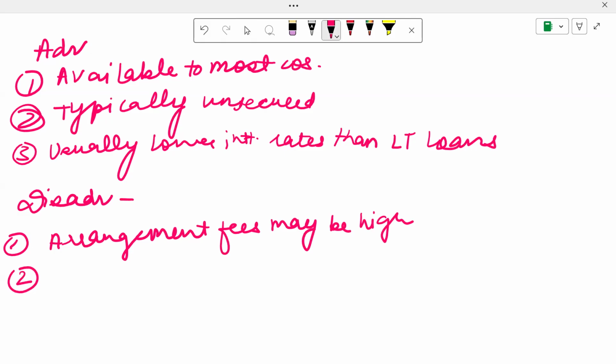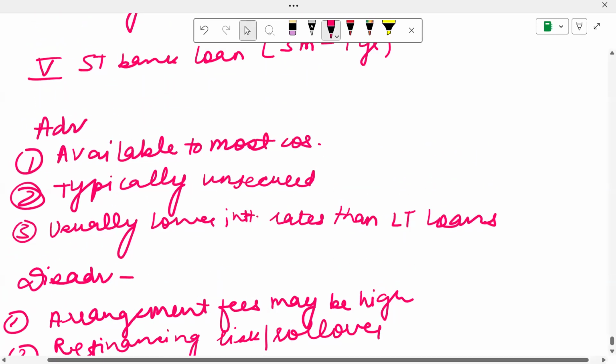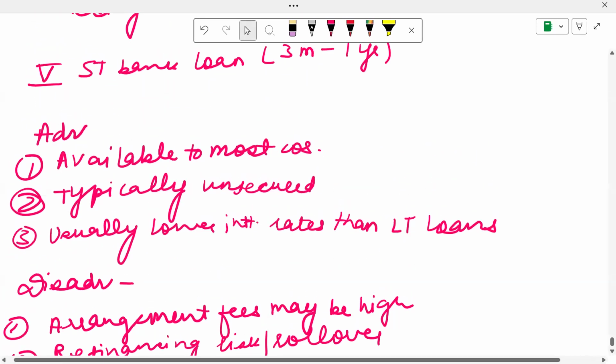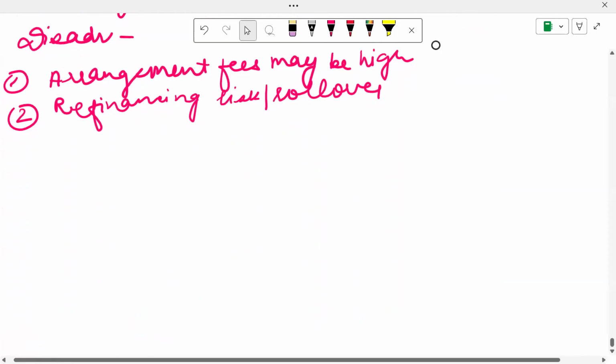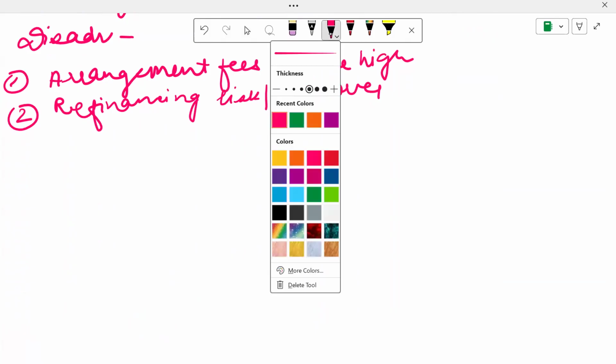And number two over here being that there can be a refinancing risk. This is also called rollover risk. What do we mean by refinancing risk? This means that, let's suppose, I had taken a loan for maybe 4 months, but now I want that loan for another 2 months. So there is a risk that the bank may not allow me to roll over, to continue the finance for a longer period of time. Now we are done with the short term sources of finance as well.